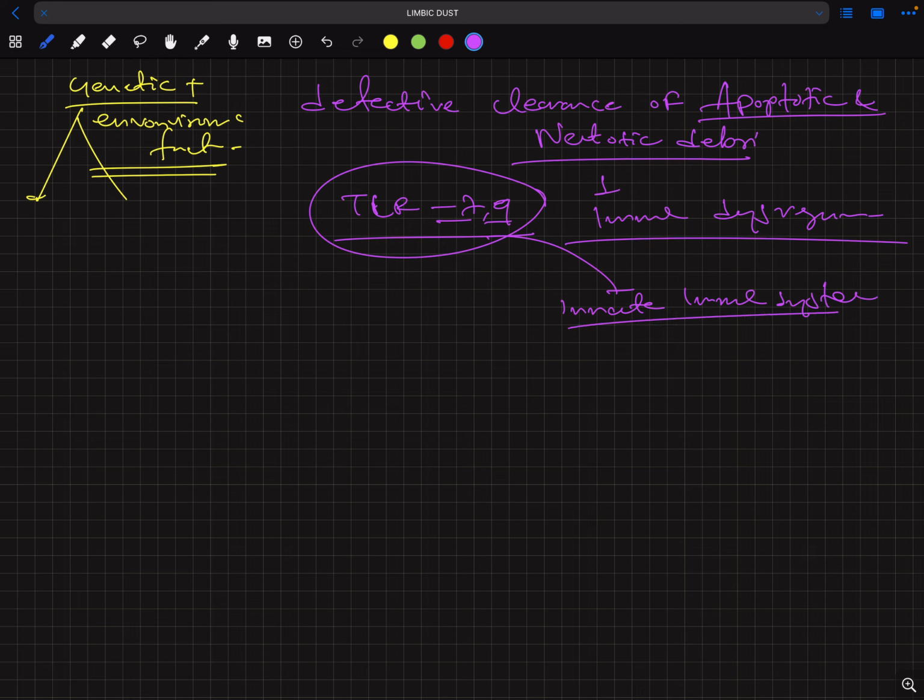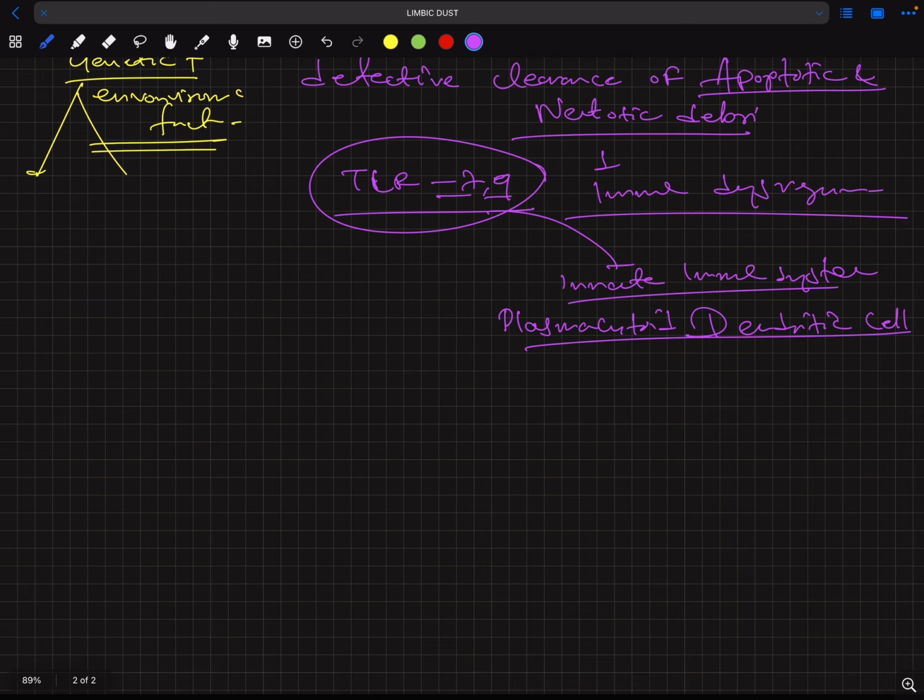Now the innate immune system is activated. There is a type of cell in the innate immune system that is called plasmacytoid dendritic cell. Now the plasmacytoid dendritic cell gets activated due to TLR7 and 9.